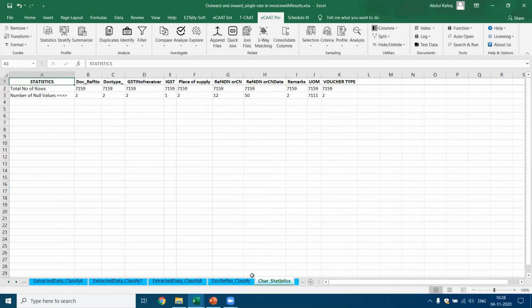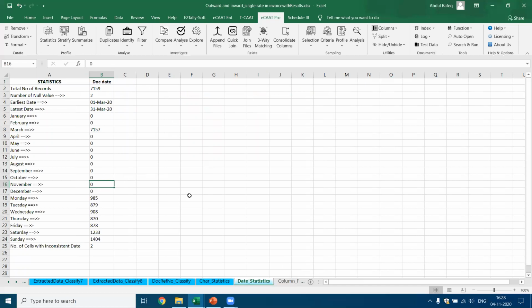And now this is the character statistics, which tells you the total number of rows and the total number of null values. We also get information about the column statistics, the date-related statistics. When you click on the date-related statistics, for example, I got the statistic function here. If you look at the column statistics and you go to date, then you'll be able to get the summary.